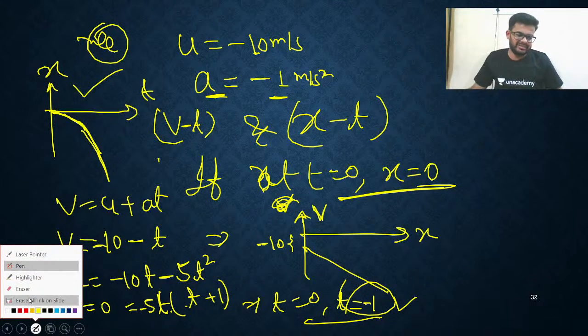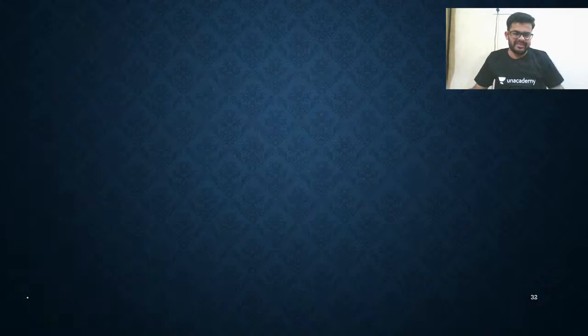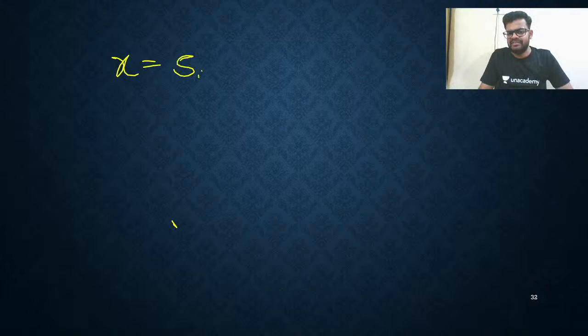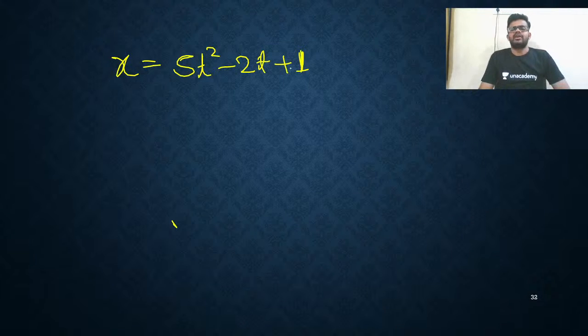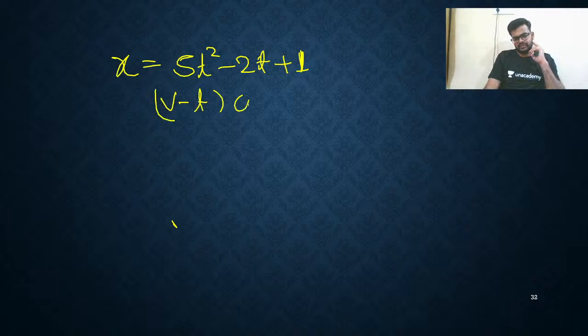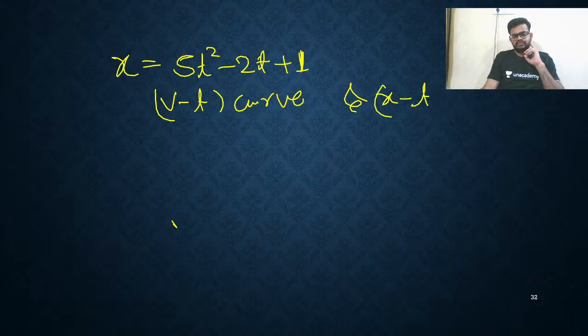Let's learn. Yeah, I am giving an equation. x equals 5t square minus 2t plus 1. Okay. x equals 5t square minus 2t plus 1. Draw the VT curve and XT curve. VT curve and XT curve. Okay. So I am saying let's draw the VT curve.